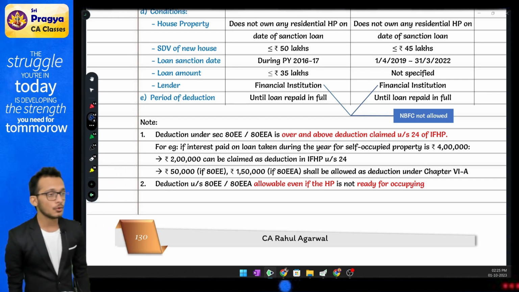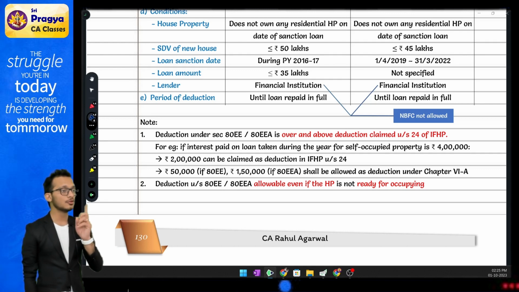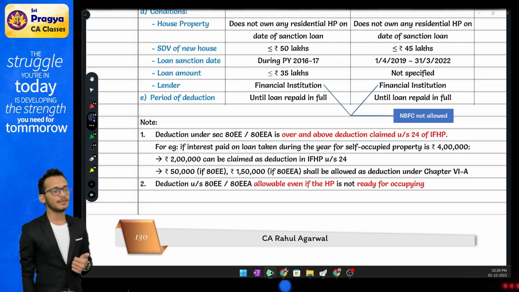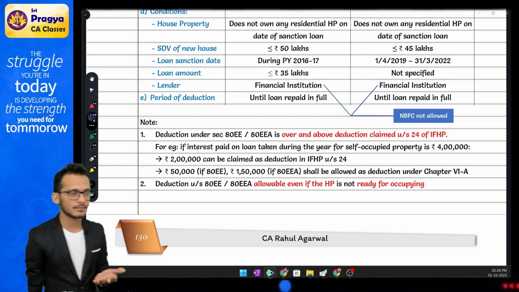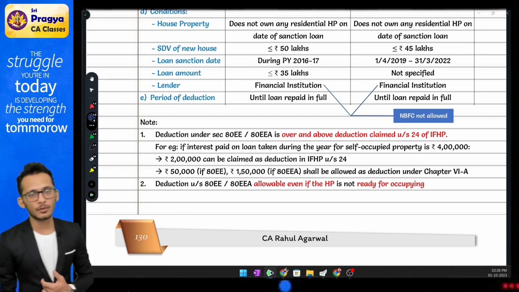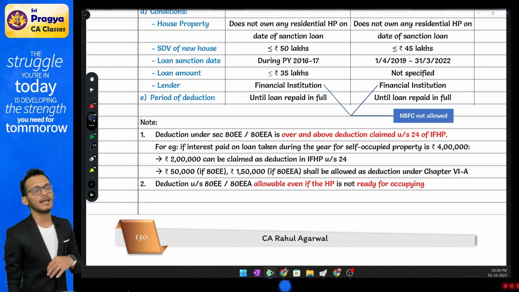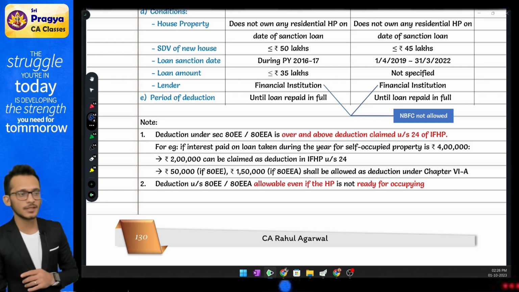Understand carefully, whatever interest you could not claim under HP, come and claim it here, which means if you already claimed something in HP, nothing is eligible here. It should be an interest of more than 2 lakh rupees. If you are not able to claim under HP, you can come and claim it here for an additional 1,50,000.